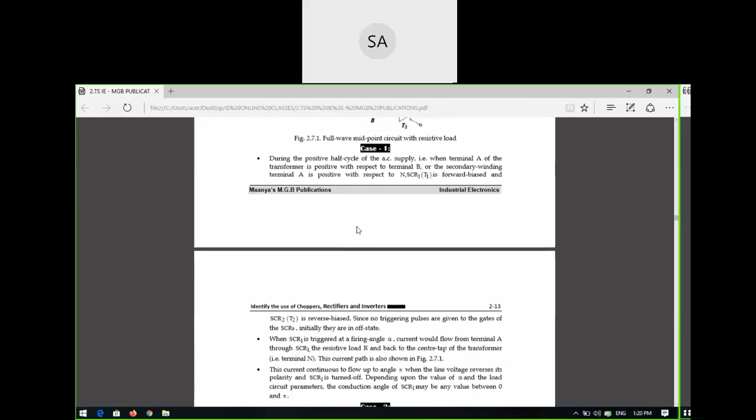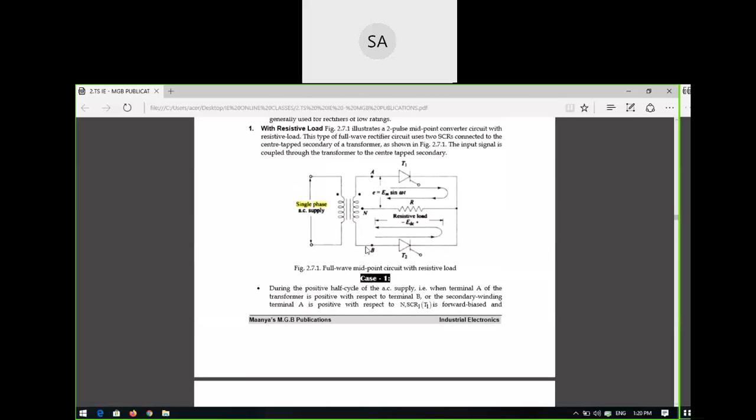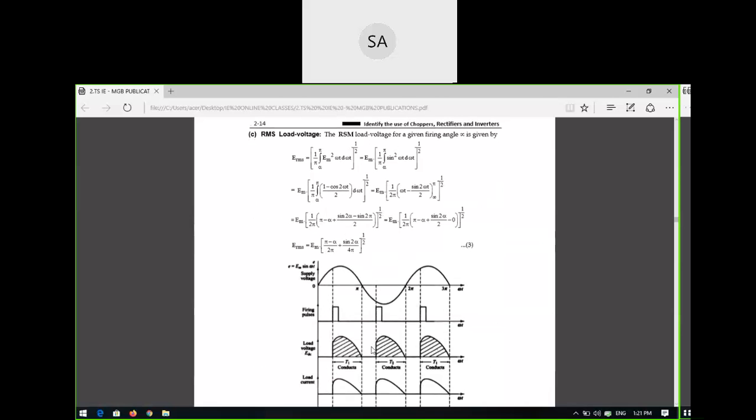But what is the direction of flow of current? It is reversed. So it is minus, which means it goes into the positive direction like this. Again, only after the firing angle, or firing pulses, or triggering pulses, will it be on. So this portion conducts, this portion conducts, and this portion also conducts. The remaining portion will be off because you are not conducting through firing pulses.